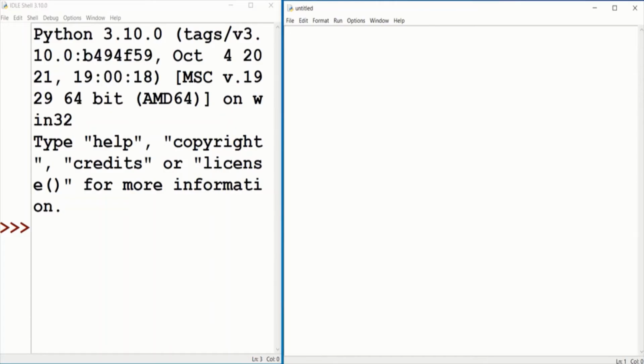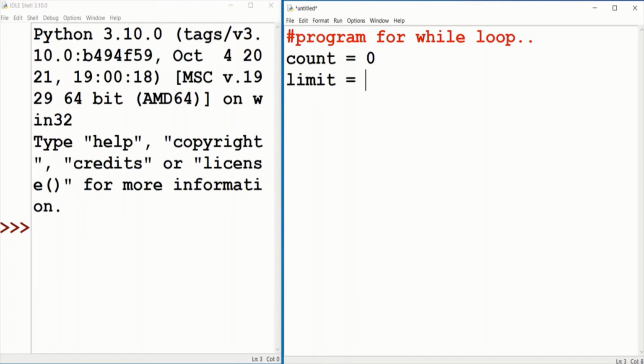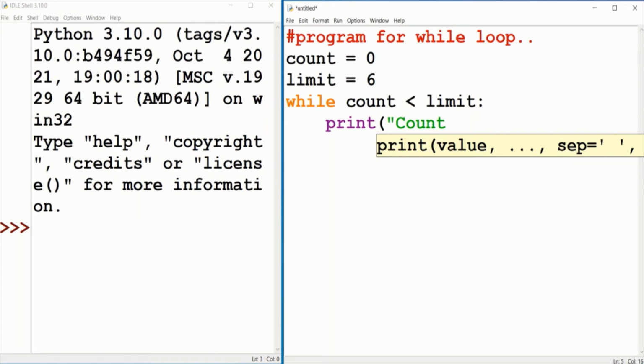Now let's see the demonstration of while loop using Python IDLE. This is a program for while loop. Here I am going to print the count values from 0 to 5. For this, I am going to write count is equal to 0, limit is equal to 6, while count is less than limit, that is 0 is less than 6, followed by colon, print count comma count, the control variable count.